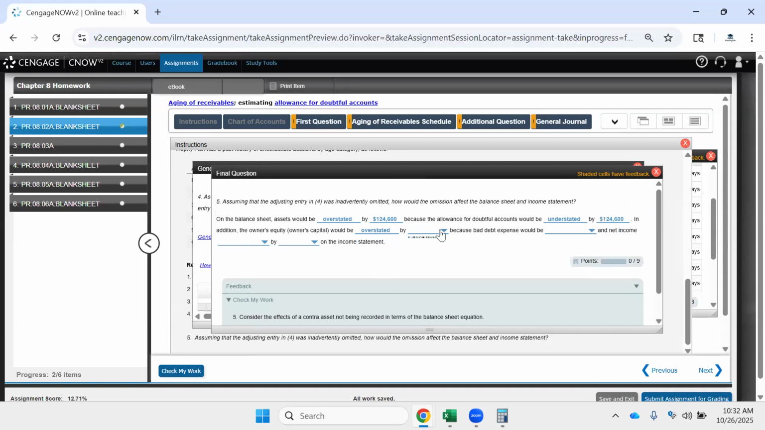Owner's capital would be overstated because it would overstate our net income. By understating our bad debt expense, net income would be overstated, and it's all the same amounts, right?